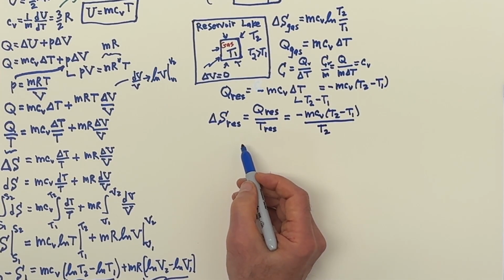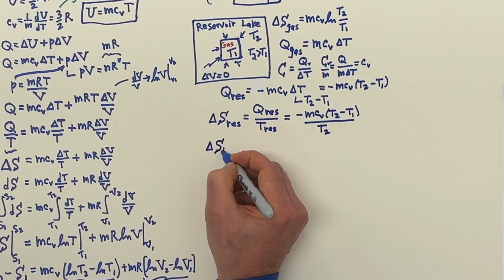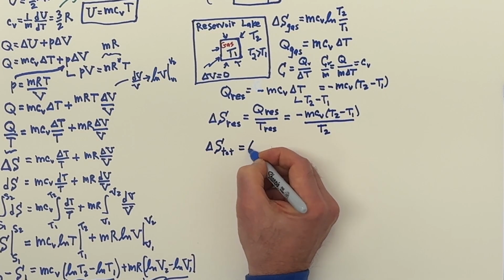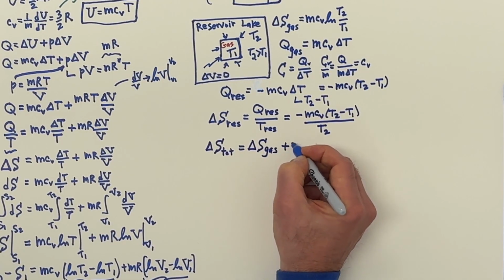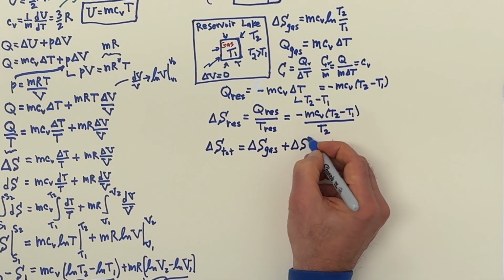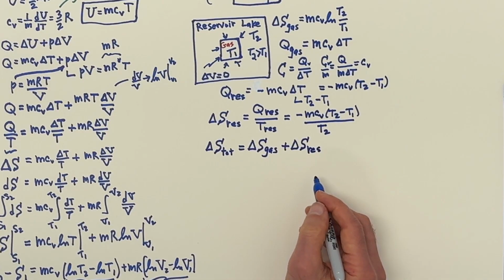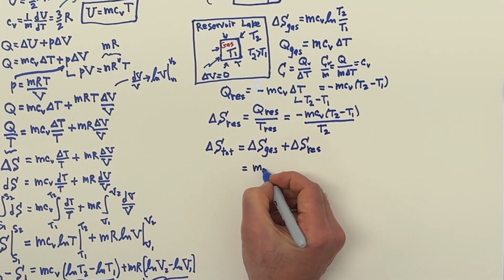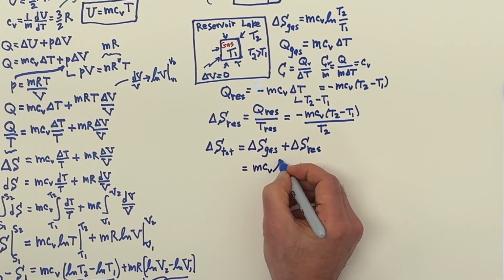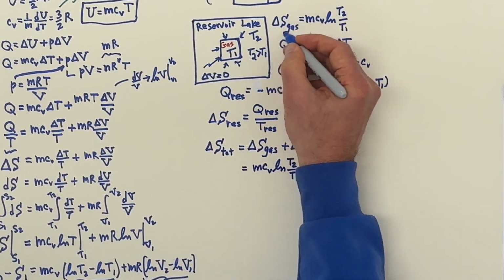So now the total change in entropy would be the change in entropy of the gas plus the change in entropy of the reservoir. So now we need to combine both of these. Well, for the gas, we have m c sub v, the log of T2 over T1 from here.